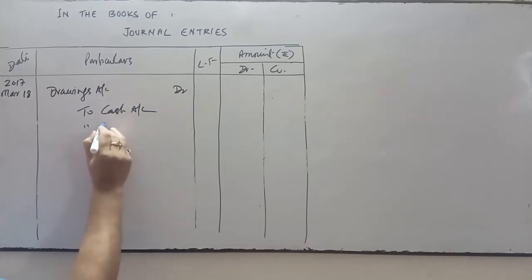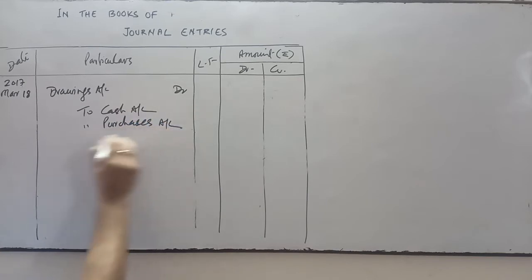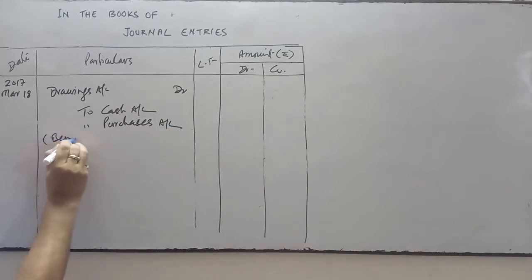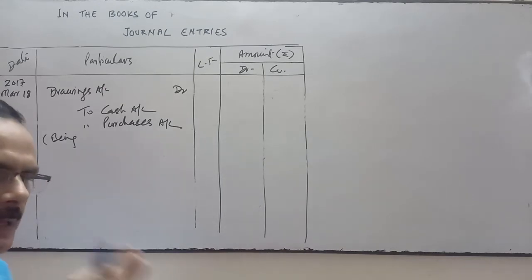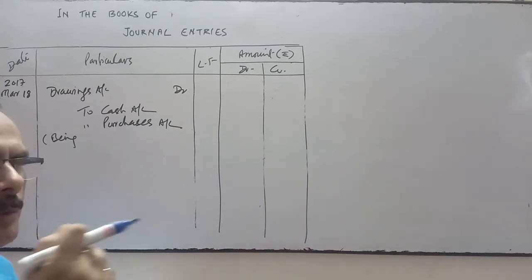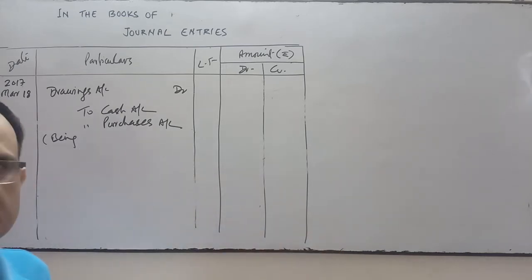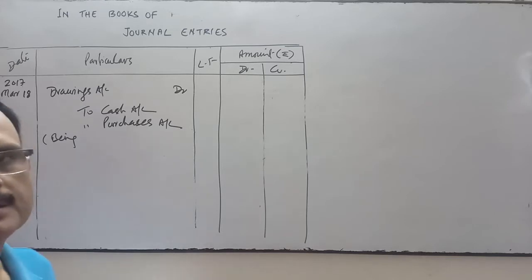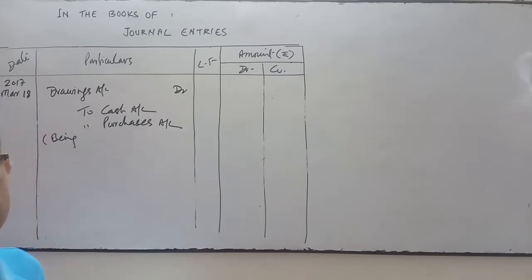And when he has withdrawn goods, then instead of goods we will write the purchase account. We will open the purchase account; we are not going to open the goods account. Whenever we purchase goods in which the business deals, we debit the purchase account. If those goods go out from the business, whether by drawings, or lost by theft, accident or damage, then purchase will be credited.